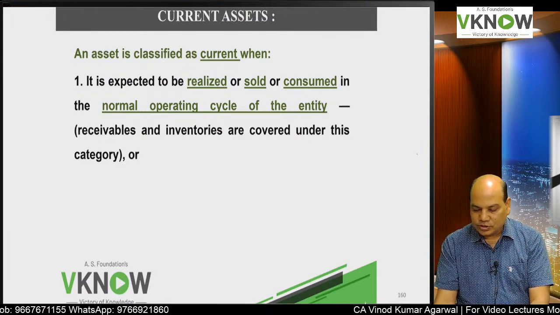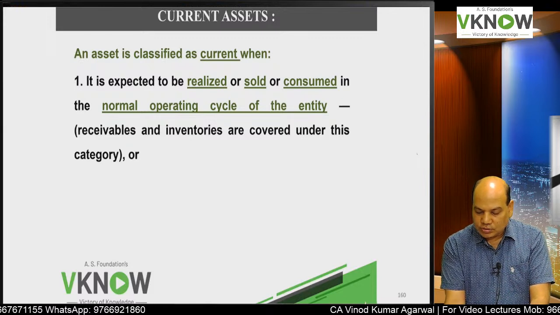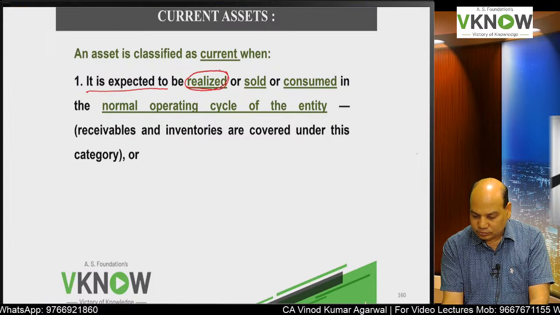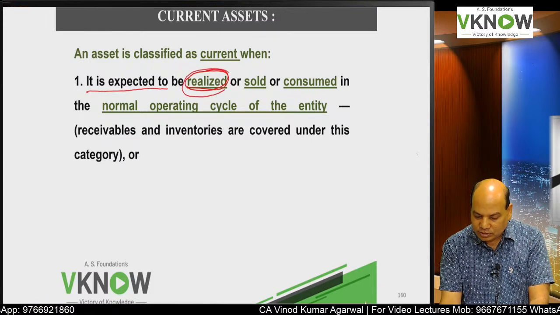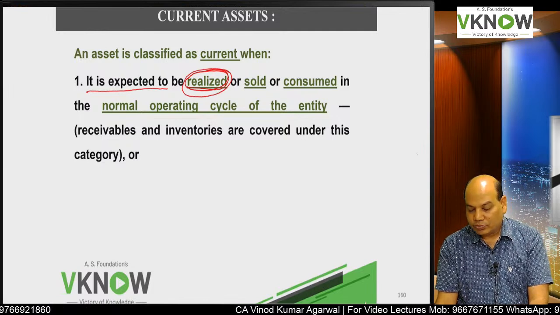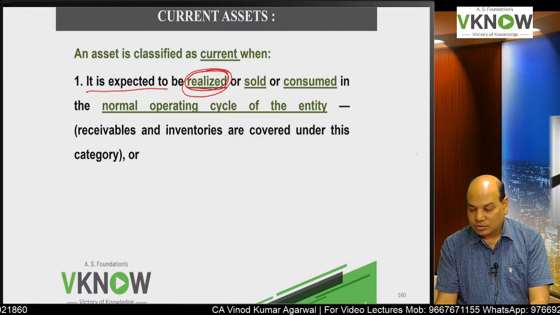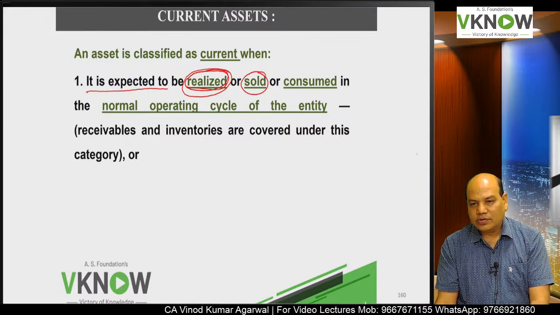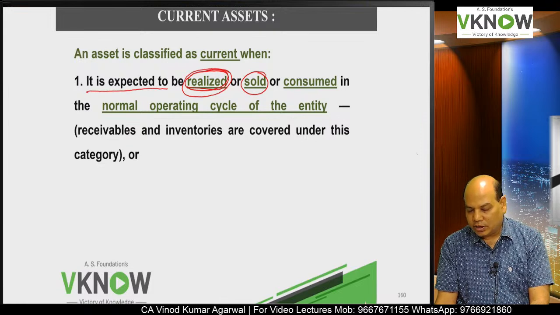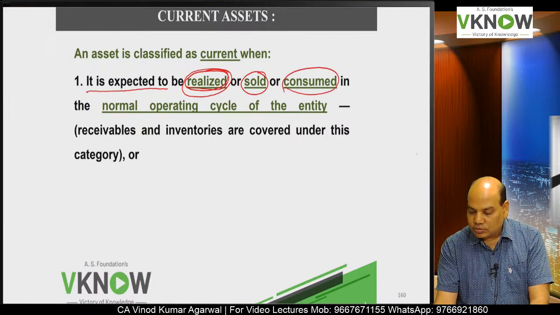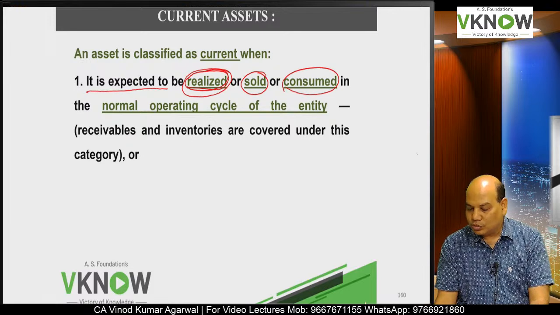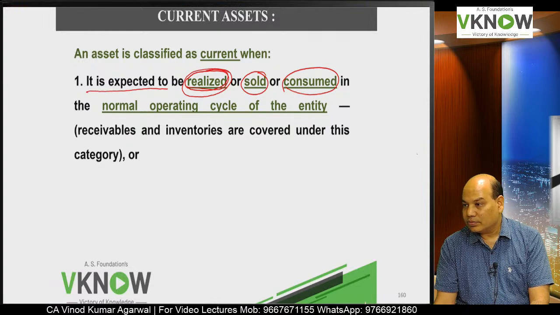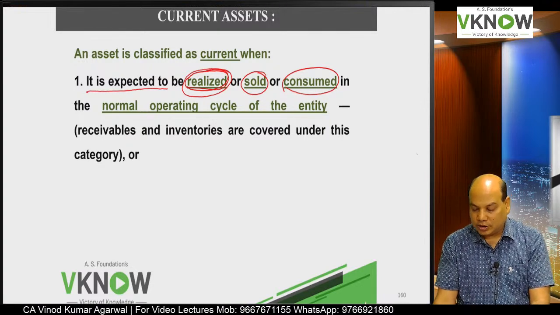Okay? So first is those assets which are expected to be realized. Realized means, for example, trade receivable or debtor, which are expected to be realized or sold. Example of sold, finished goods, inventory, or consumed, example raw material, WIP, in the normal operating cycle of the entity.